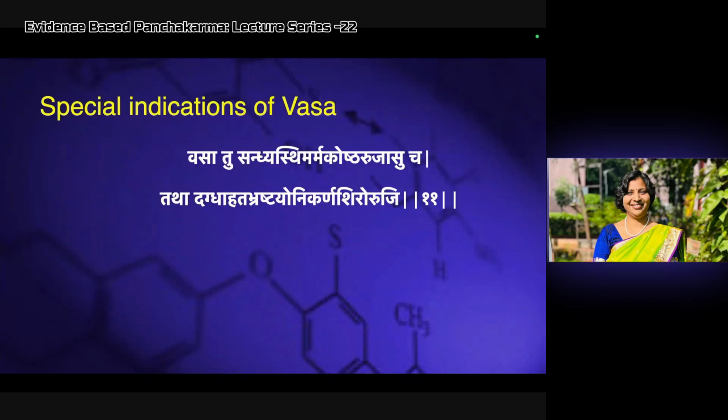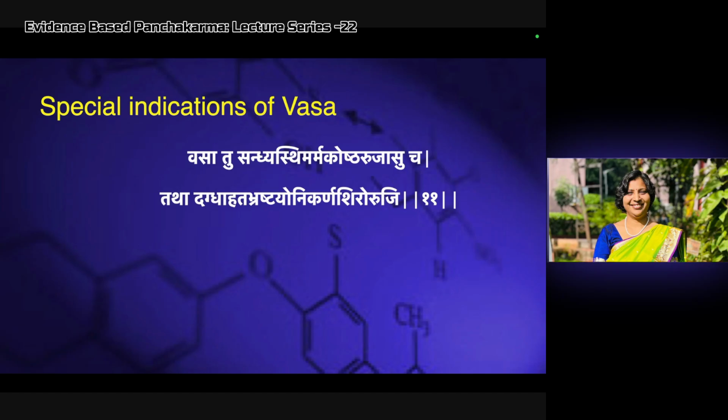Routinely, where we use Vasa is in osteomyelitis cases, very severe advanced cases of osteoporosis, or if there is injury in the brain, like Marma Koshta Ruja Shucha, like Marma Vyadhi, Koshta abdominal pain. In cases where we get fractures, where we have the post-operative cases, there usually we use the Vasa, or in neurological cases, like the epilepsy patient, in those cases we use the Vasa.